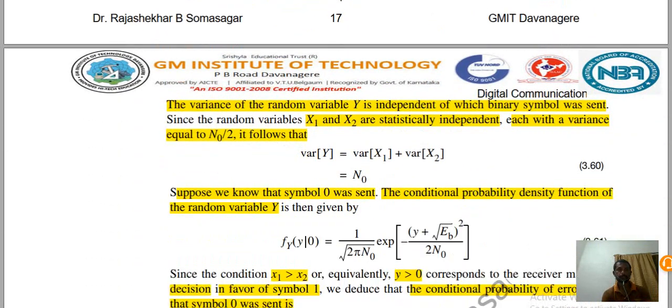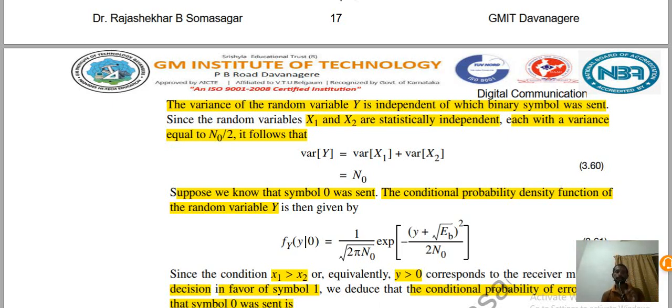Similarly, we will calculate the variance of the random variable y, which is independent of the binary symbol sent, since the random variables x1 and x2 are statistically independent, each with a variance equal to the power spectral density N naught by 2.